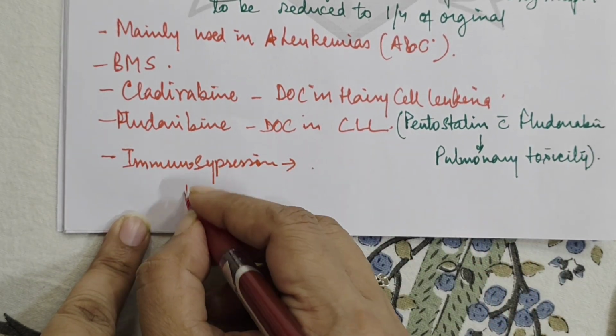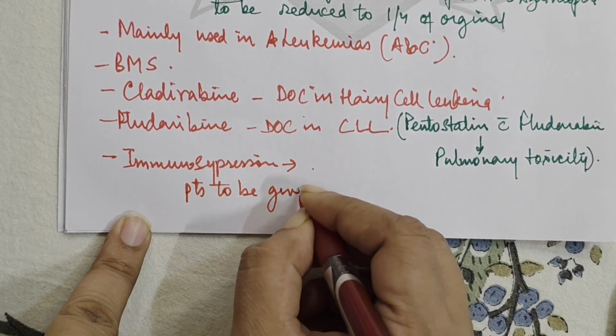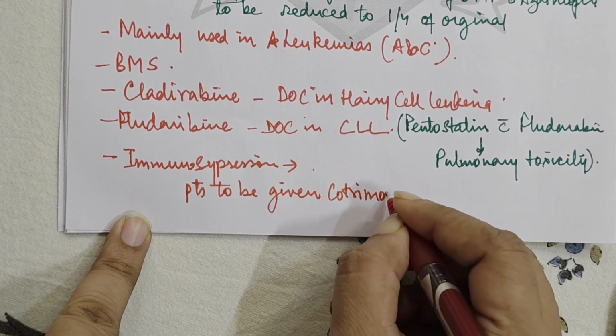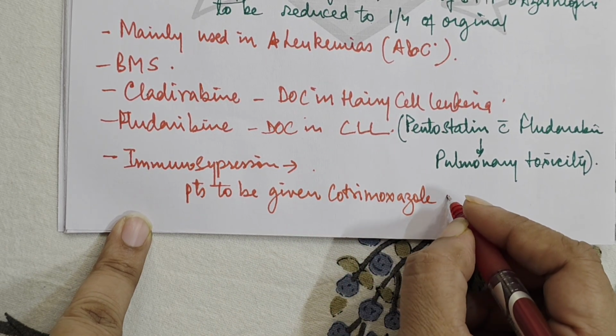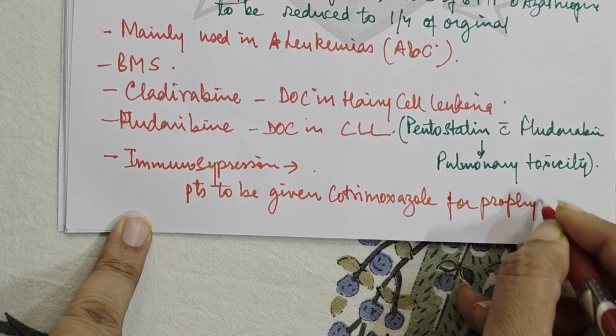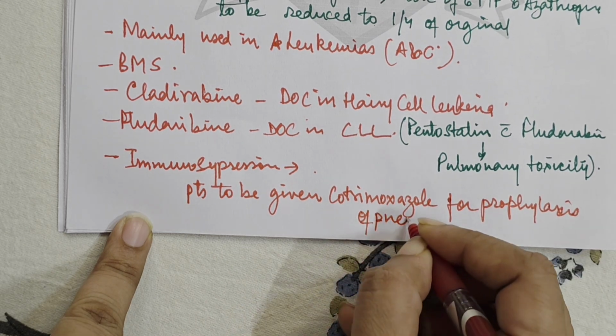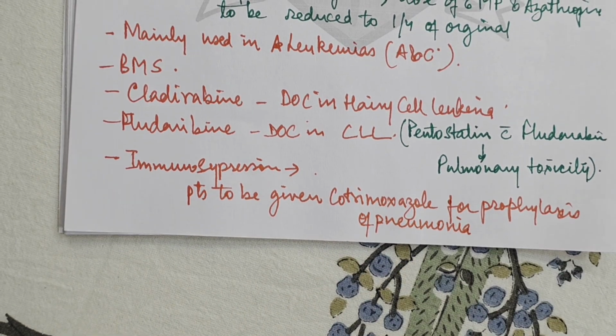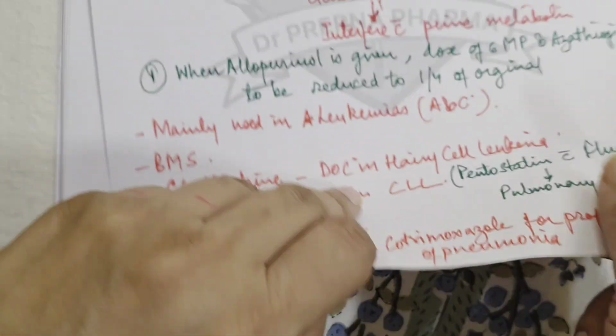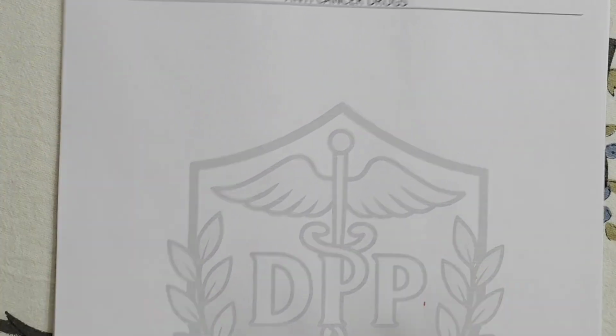So patients to be given cotrimoxazole for prophylaxis of pneumonia, right? So these are the purine analogs. The next category that we discuss is the pyrimidine analogs.